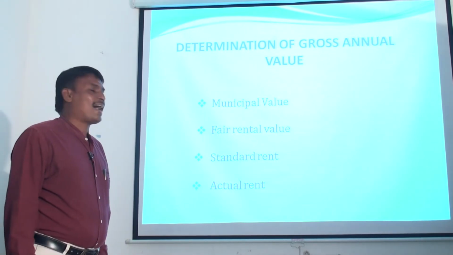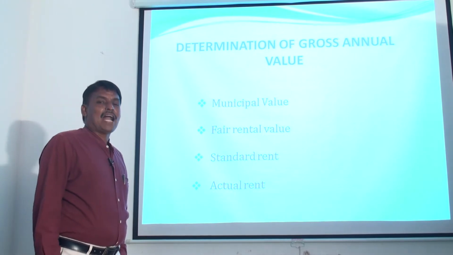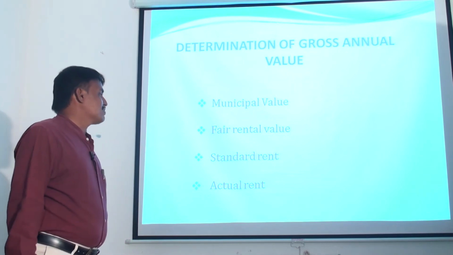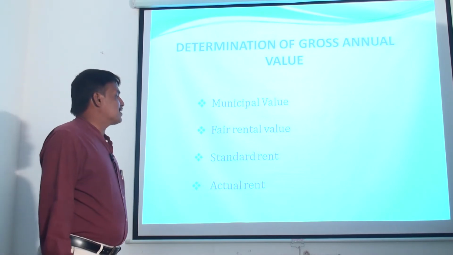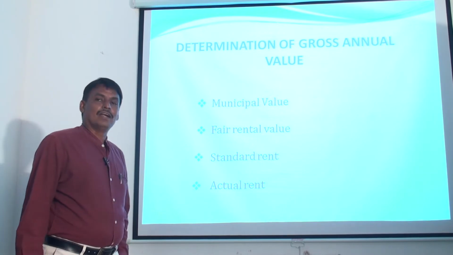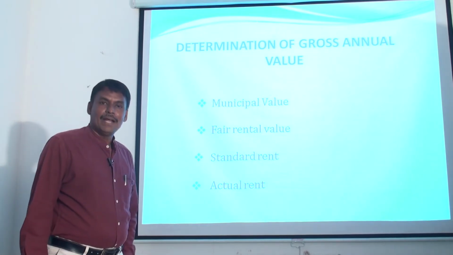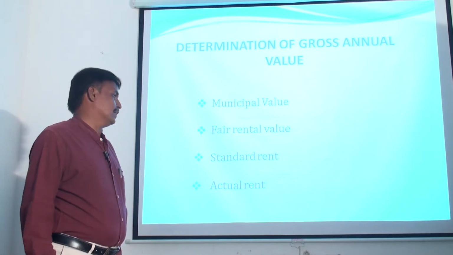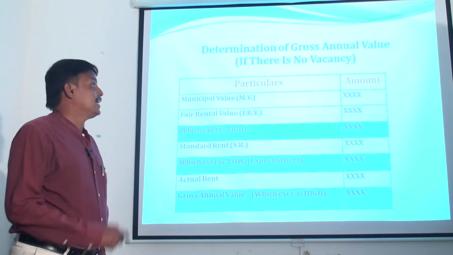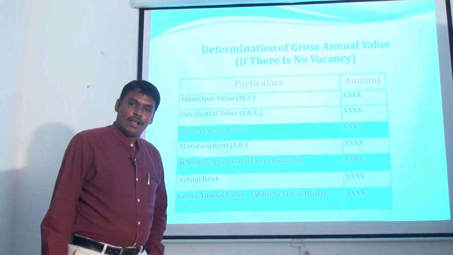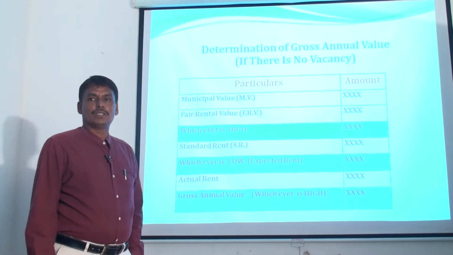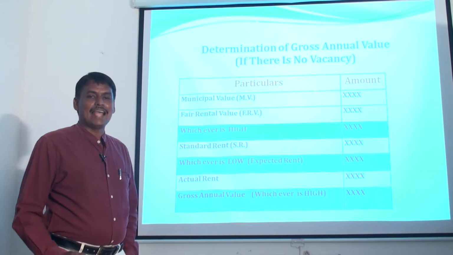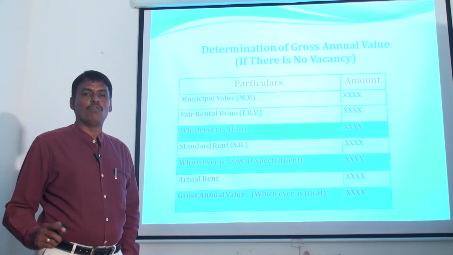Then second one, fair rental value. It is a rental value of similar house in the same locality. Then third one, standard rent. It is a rent fixed by the Rent Control Act. Then fourth one, actual rent. It means actual amount of rent received from the tenant by the house owner. Then determination of gross annual value. The gross annual value can be computed in two different situations. The first situation is if there is any vacancy and if there is no vacancy.